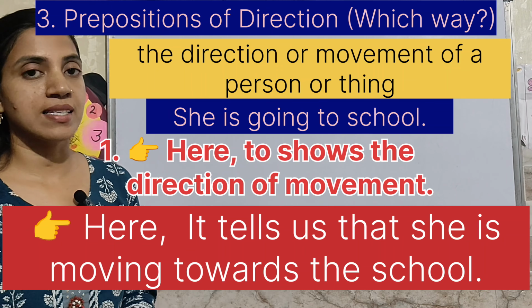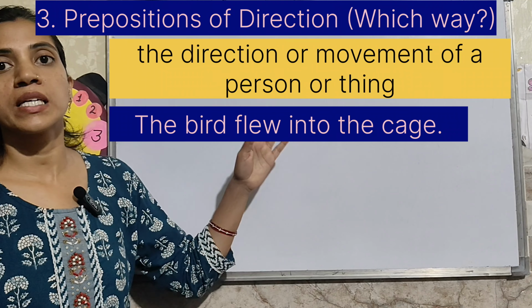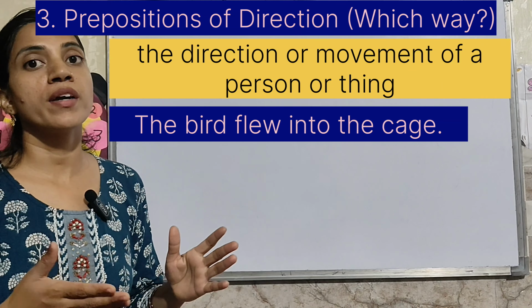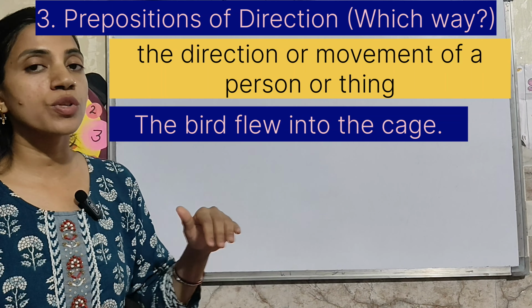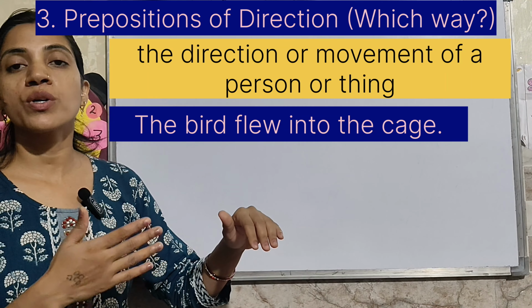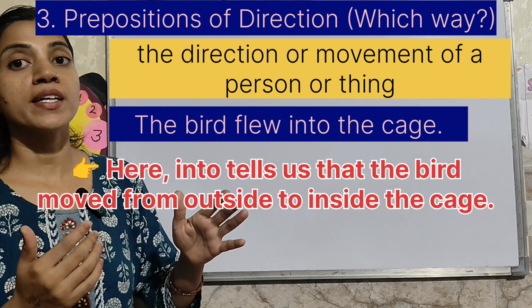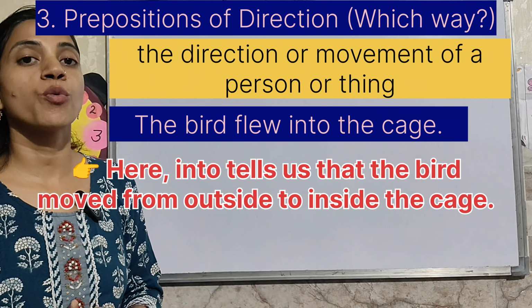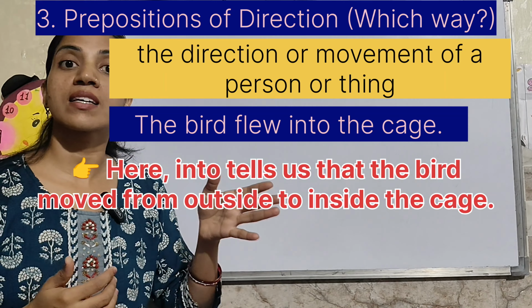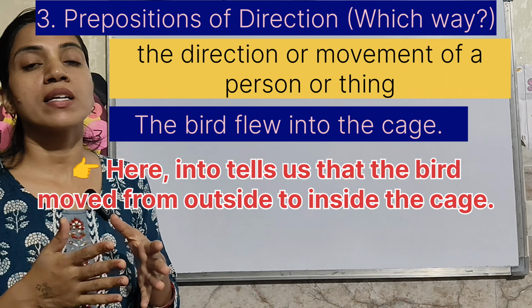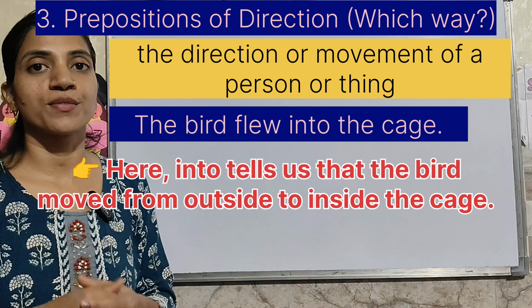Let's learn with the next example. The birds flew into the cage. So where did the birds fly? Into the cage. So into tells us that the birds moved from outside to inside the cage. वो बाहर से केज की तरफ अंदर की तरफ जा रही हैं. So it is a preposition of direction.